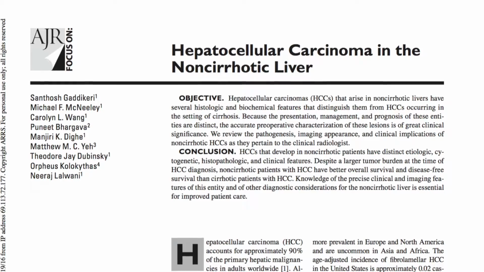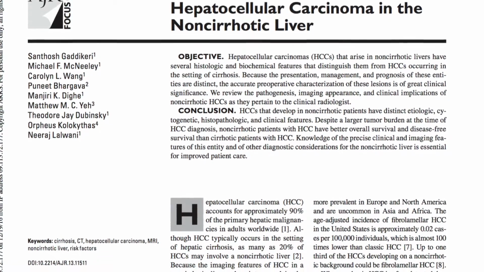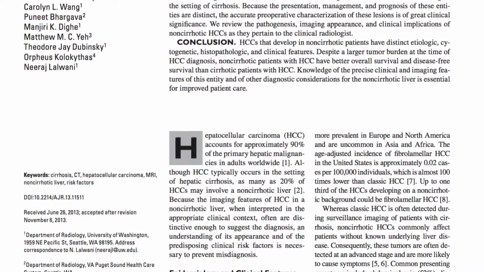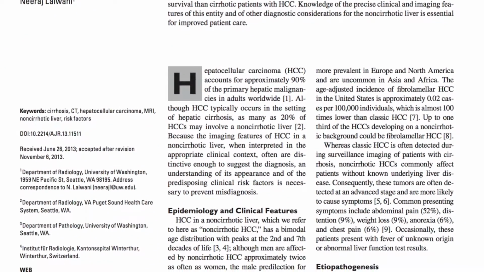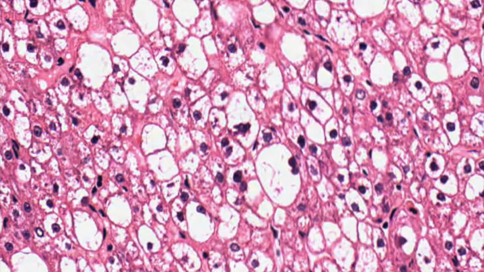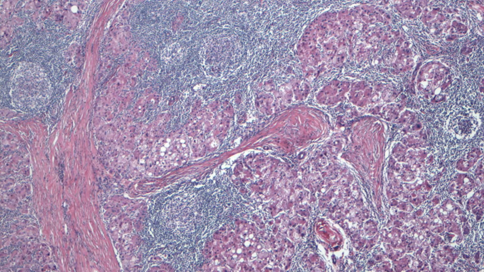Only several publications have reported HCC arising in patients without cirrhosis. This study solely focused on HCC in the non-cirrhotic liver. It was found that those who had non-cirrhotic HCC had a larger tumor burden, yet had a higher survival rate. This shows that there are differences between the cirrhotic and non-cirrhotic liver, but this hasn't been explored yet. There are different histological phenotypes of HCC that include steatohepatitic type, sclerosis type, fibrolamellar type, and macrotubercular type, amongst many others.